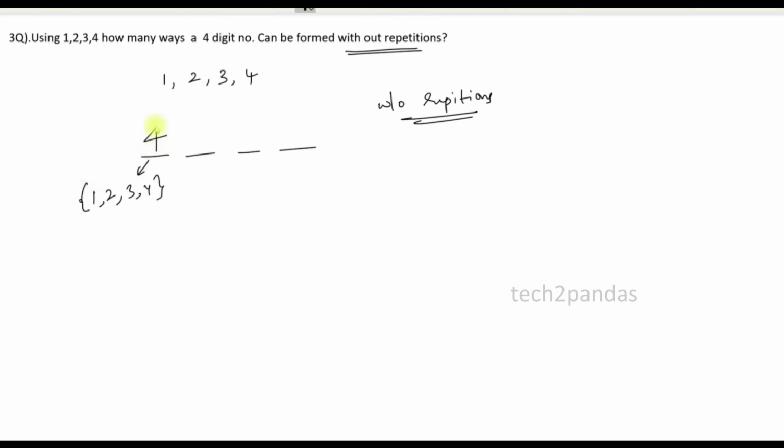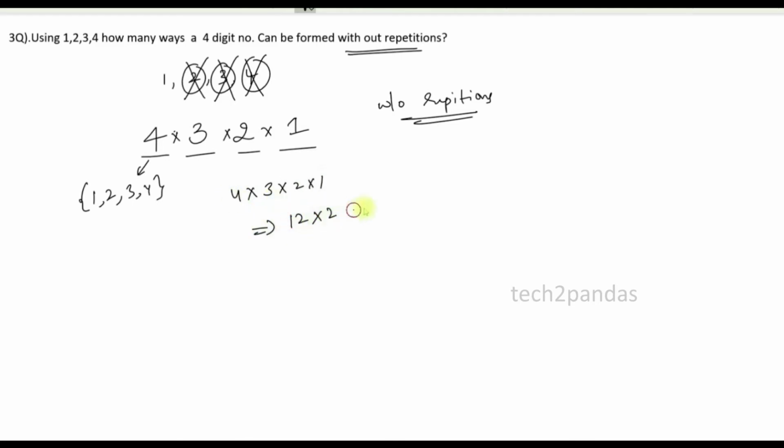Let's say 4 possibilities. Let's block 1, because the number should not be repeated again and again. Any number you can block. Again, for this position I can take any of 2 3 4, so 3 possibilities, nothing but 3. Block any number. Again, for this position the possibilities will be 2. Block any number. Again 1 remaining. So multiply 4 into 3 into 2 into 1: 4 times 3 is 12, into 2 is 24, nothing but 24 is my answer.